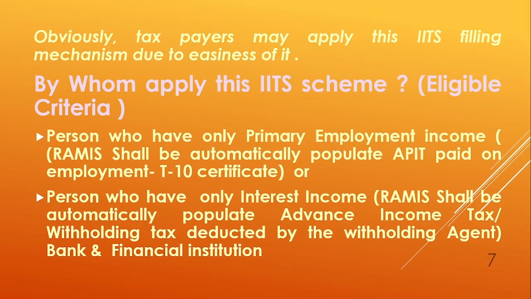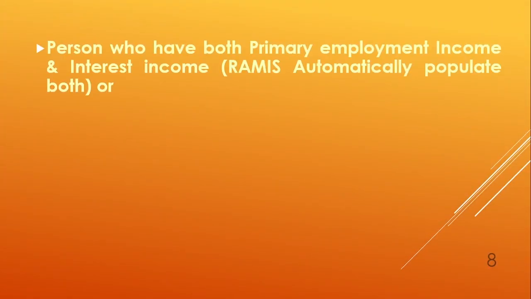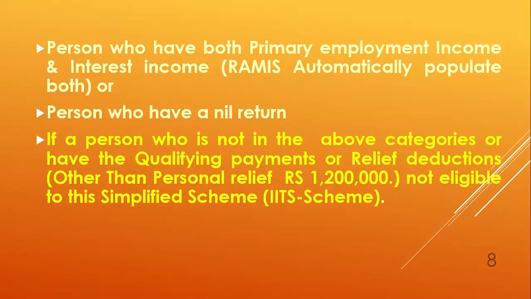Then the other is a person who has only interest income. If you have only interest income, you can submit this simplified return. RAMIS shall automatically populate advance income tax, the withholding tax deducted by the withholding agent, bank and financial institution. Next one is the person who has both primary employment income and interest income. RAMIS automatically populates both the primary employment detail and the interest deducted by the financial institution. Suppose you are a person who is going to submit a nil return, you also can submit this simplified return.